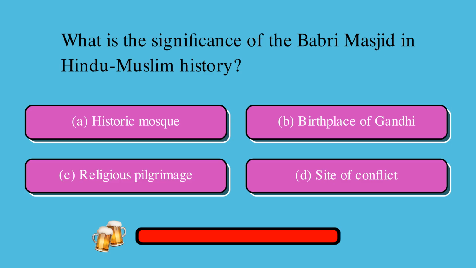What is the significance of the Babri Masjid in Hindu-Muslim history? Is it A. Historic mosque, B. Birthplace of Gandhi, C. Religious pilgrimage, or D. Site of conflict? The correct answer is D. Site of conflict.